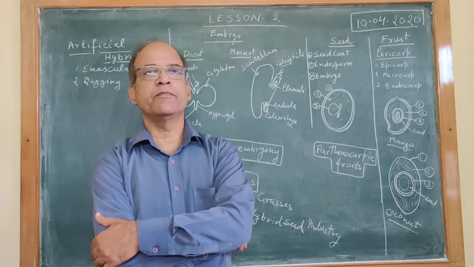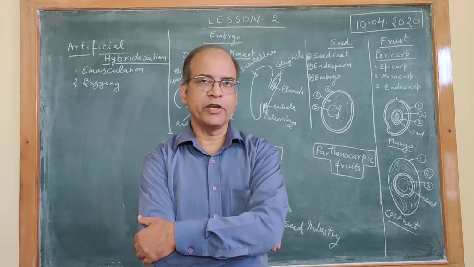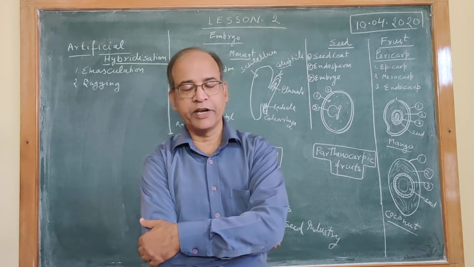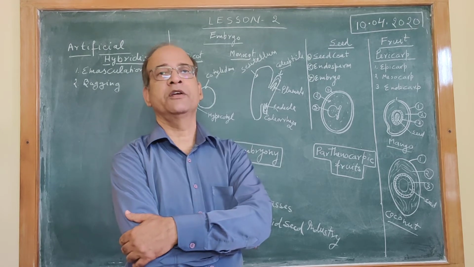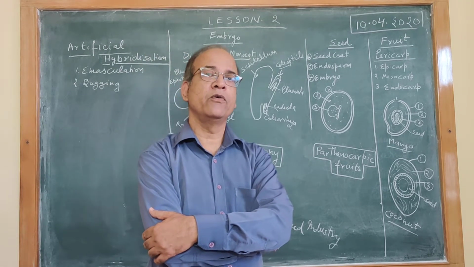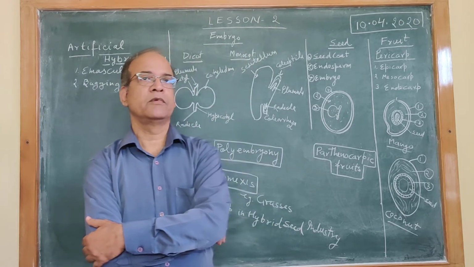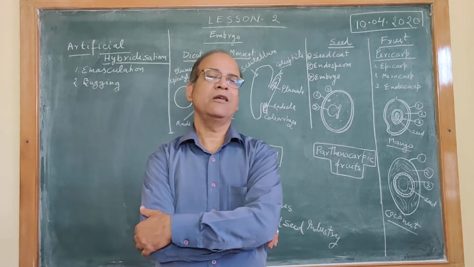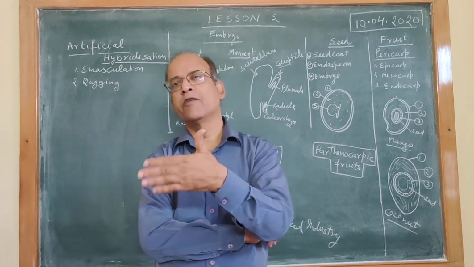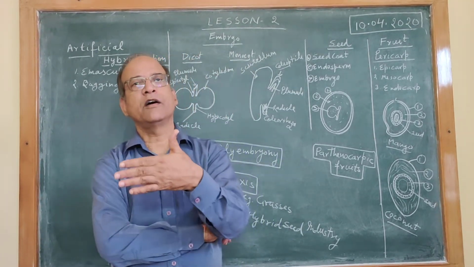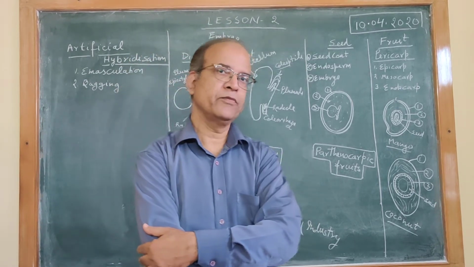Then we studied the process of transfer of gametes, that is pollination. After pollination we studied fertilization, double fertilization, and after double fertilization the development of embryo from zygote and development of endosperm from PEN. So after fertilization an ovule develops into seed and an ovary develops into a fruit.